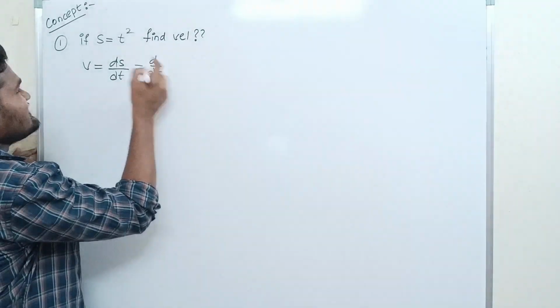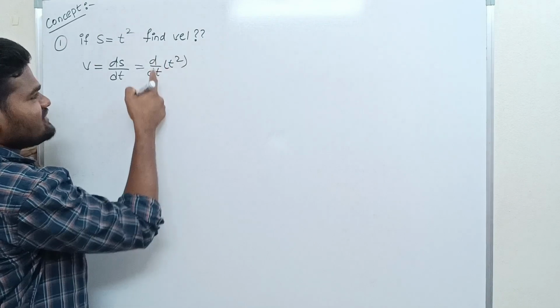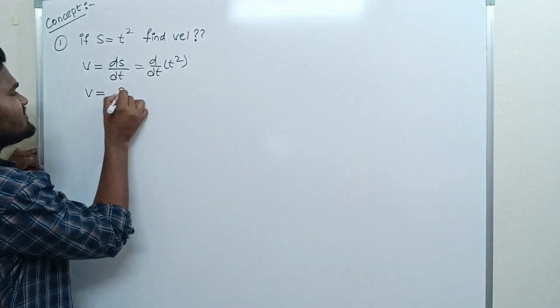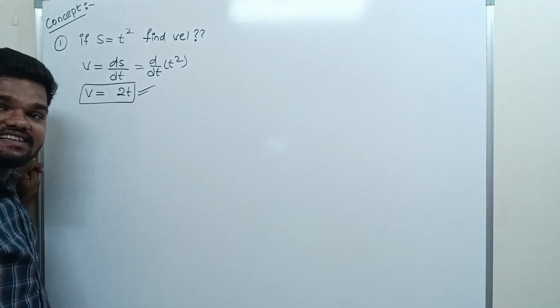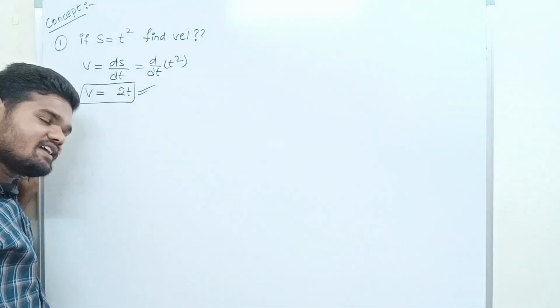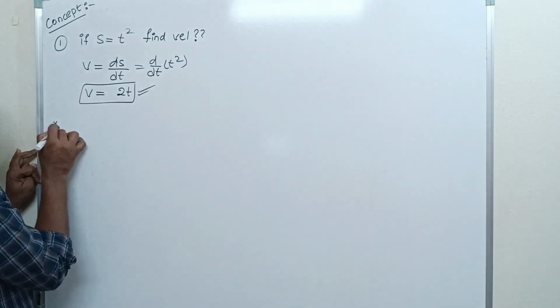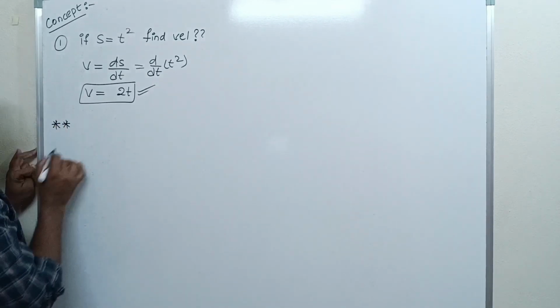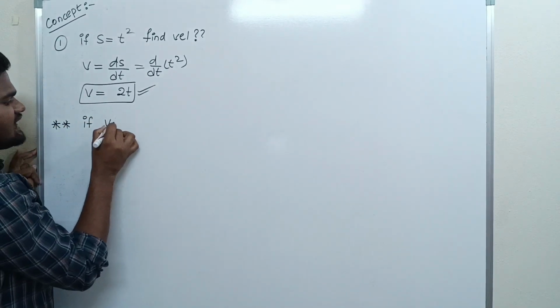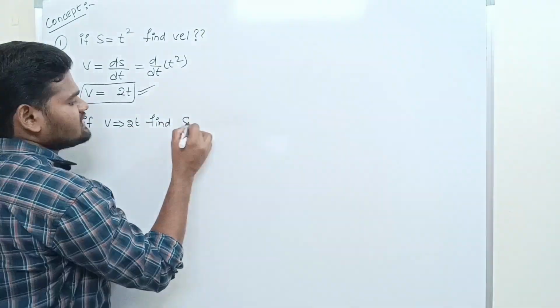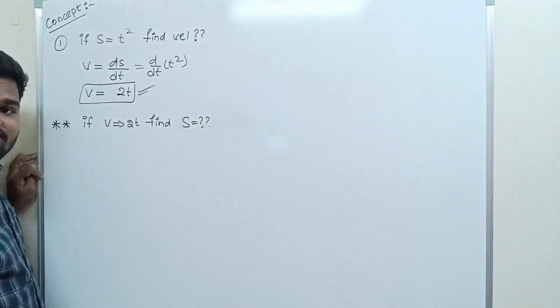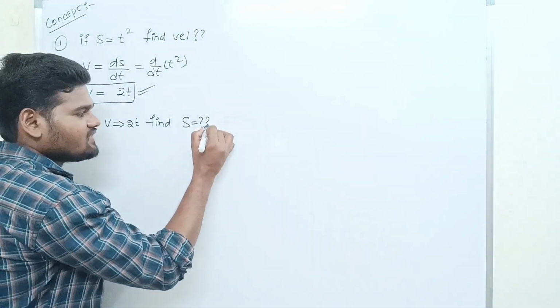So d by dt of t square. So v is equal to 2 into t. So this is the velocity, v is equal to 2t. Right, very good. Now, if velocity is equal to 2t, find out what s is equal to. Now, how can you find the displacement?